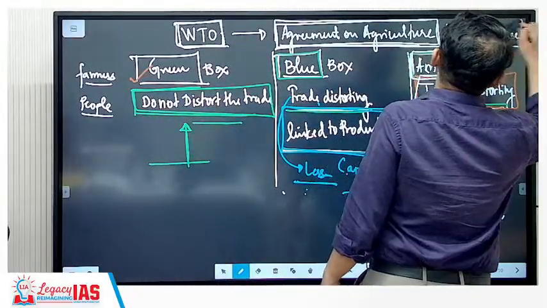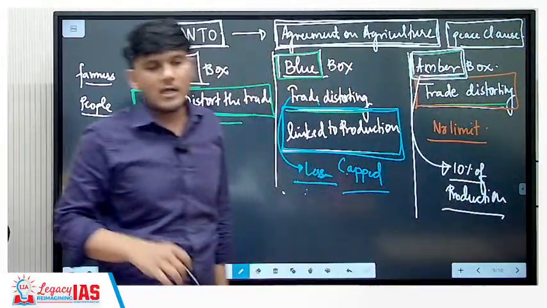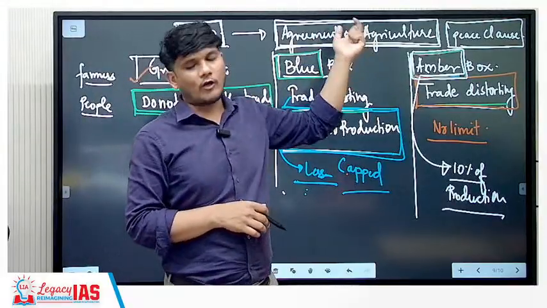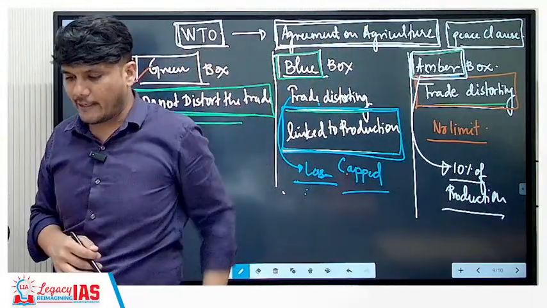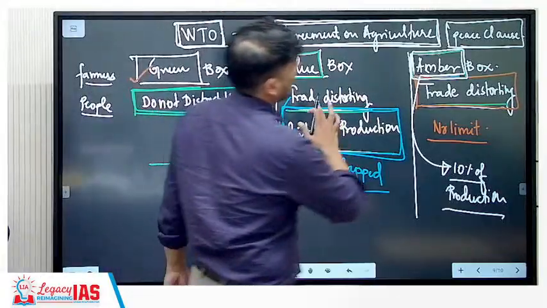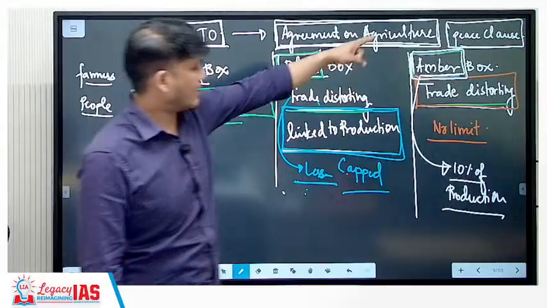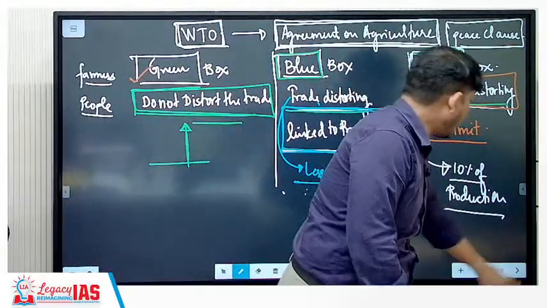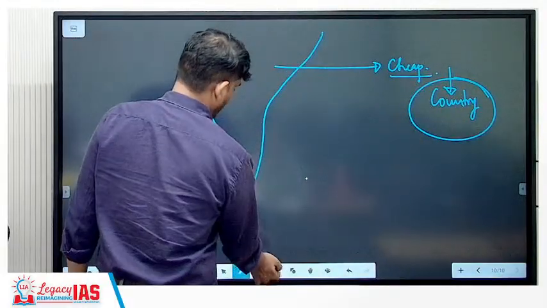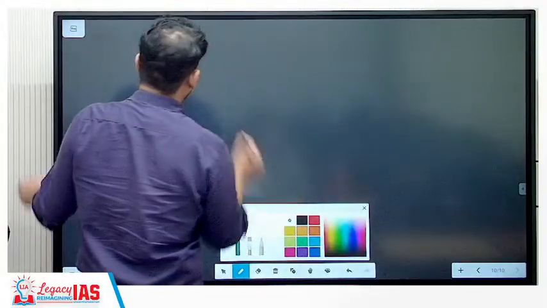As a result, WTO has said we will have a peace clause in place. What is peace clause? Till the time any decision is taken on the agreement on agriculture, we will proceed as we are proceeding. Is that clear? So that is the peace clause, and this year they have asked about the peace clause as well.